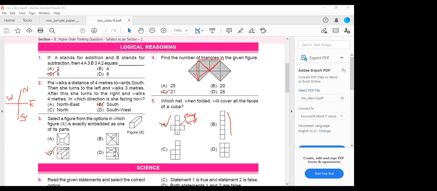Understood now this one, Kiriti? Yes, ma'am. Okay.